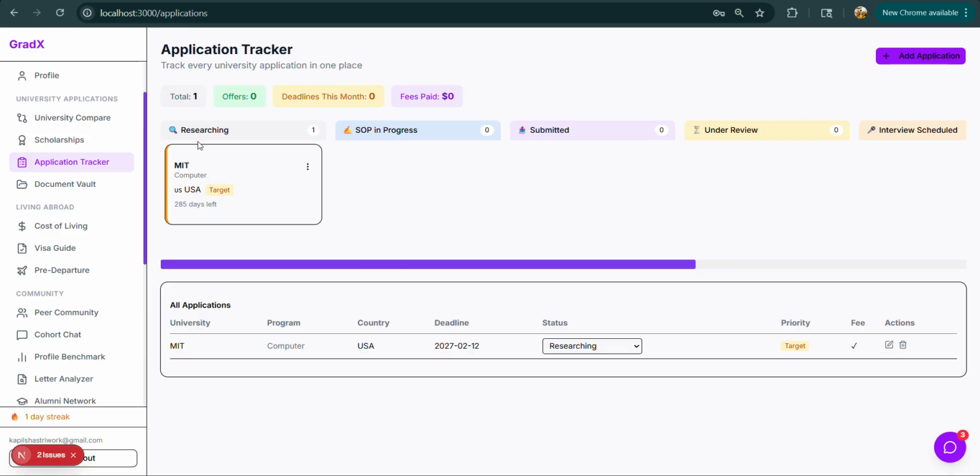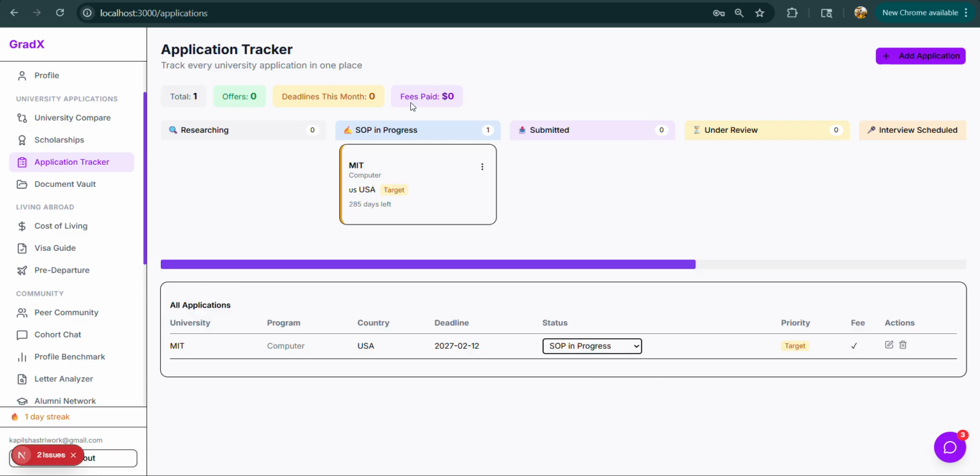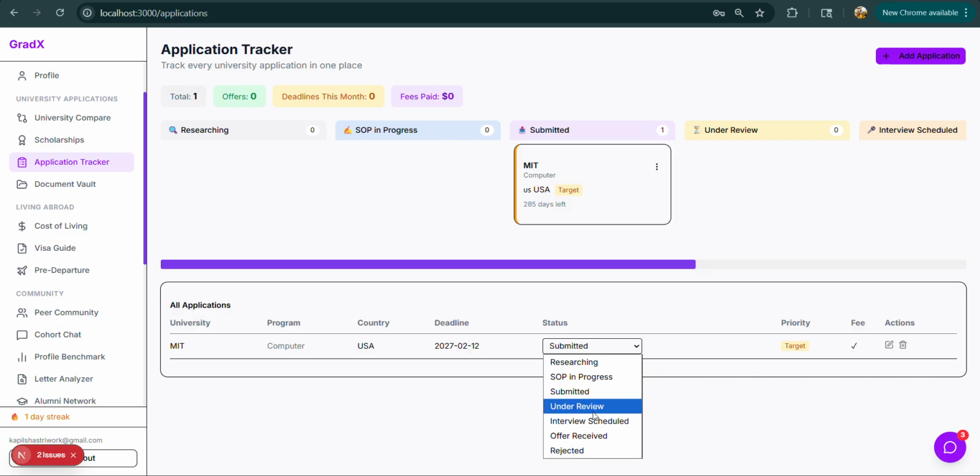Now the application tracker, where the student applies to a university and moves it to the tracker. For example, the first thing I'm doing is researching. Here the student will add at least 4 to 5 universities that he is currently researching. After researching, when the student is making an SOP, it will be put in the SOP progress bar. Once the SOP is submitted, it will be marked submitted.